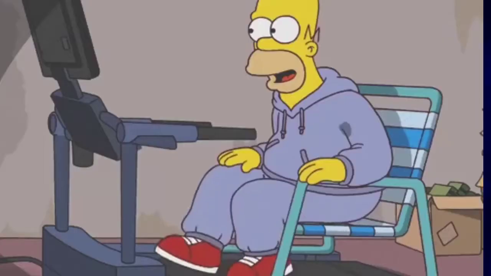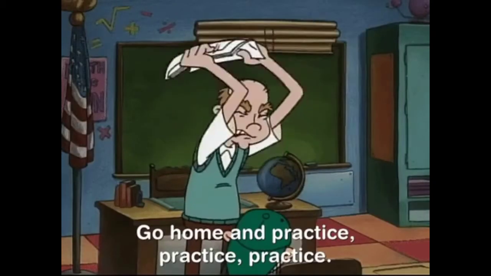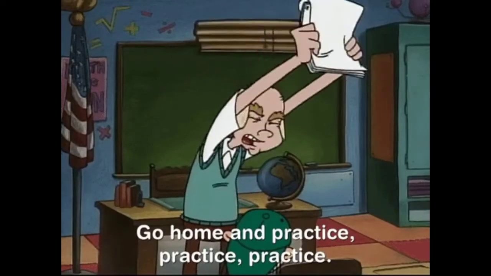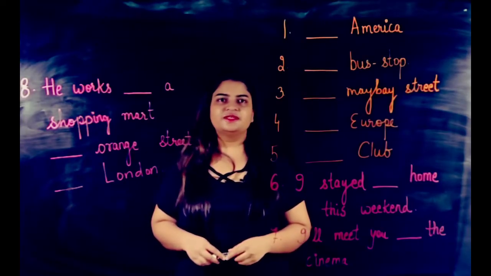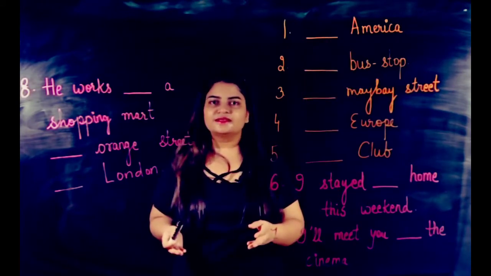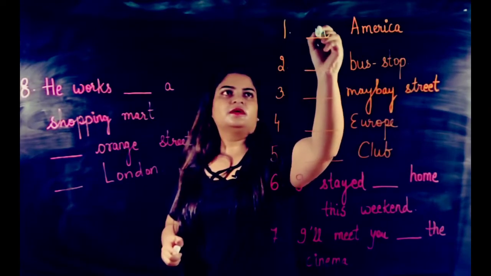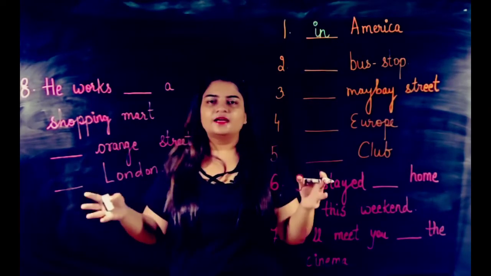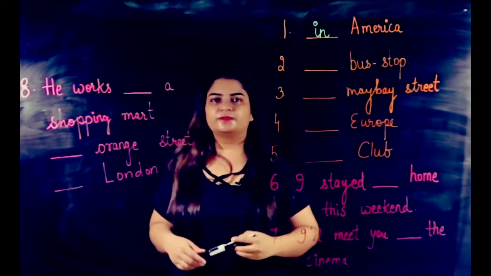Let's understand it more with the help of some examples. So here is our exercise. Now the first question is dash America, and America is a country. So here we will put in because it has a larger area. The second is dash bus stop.